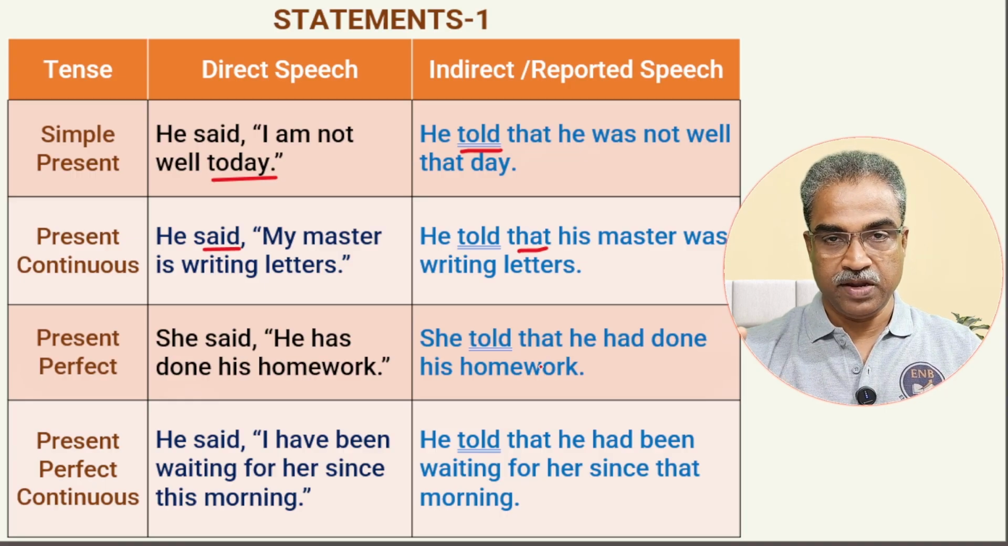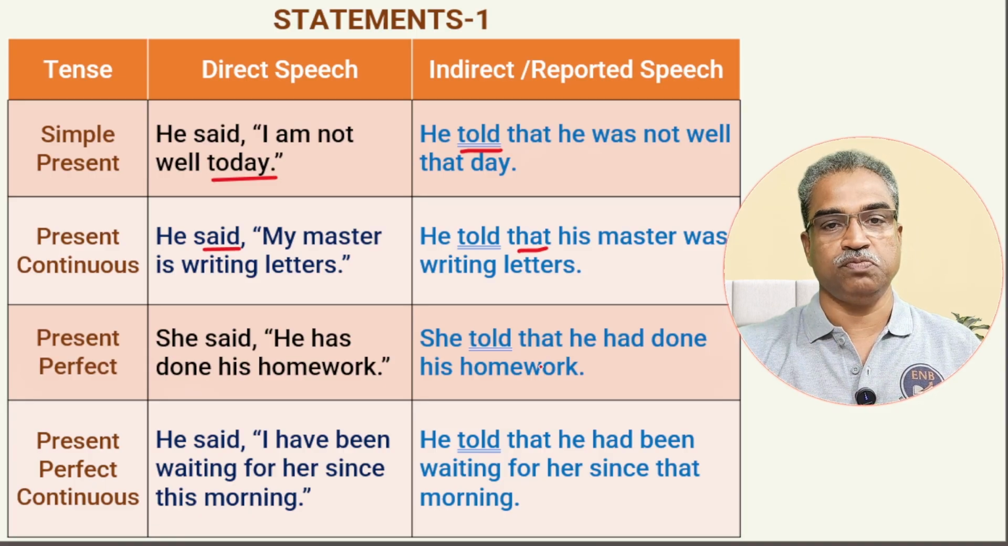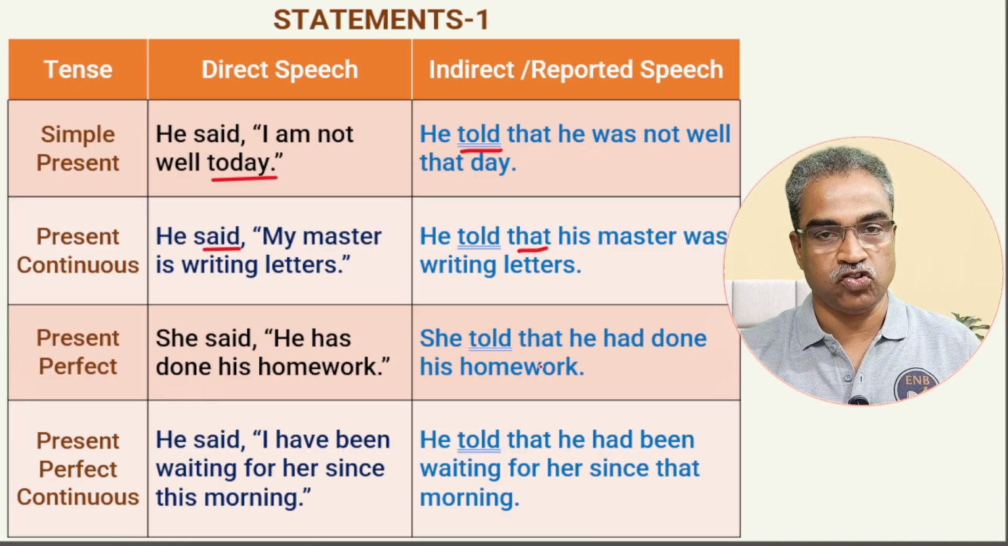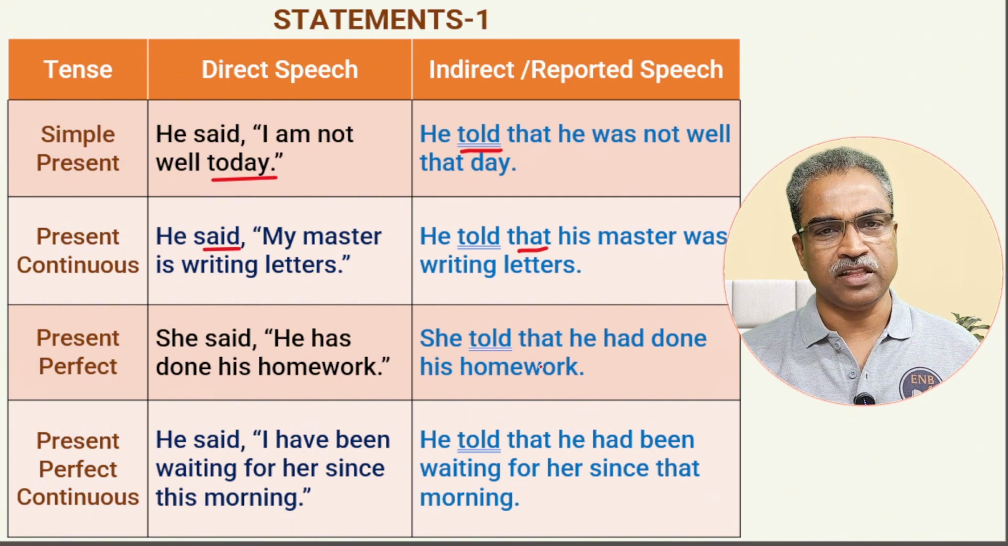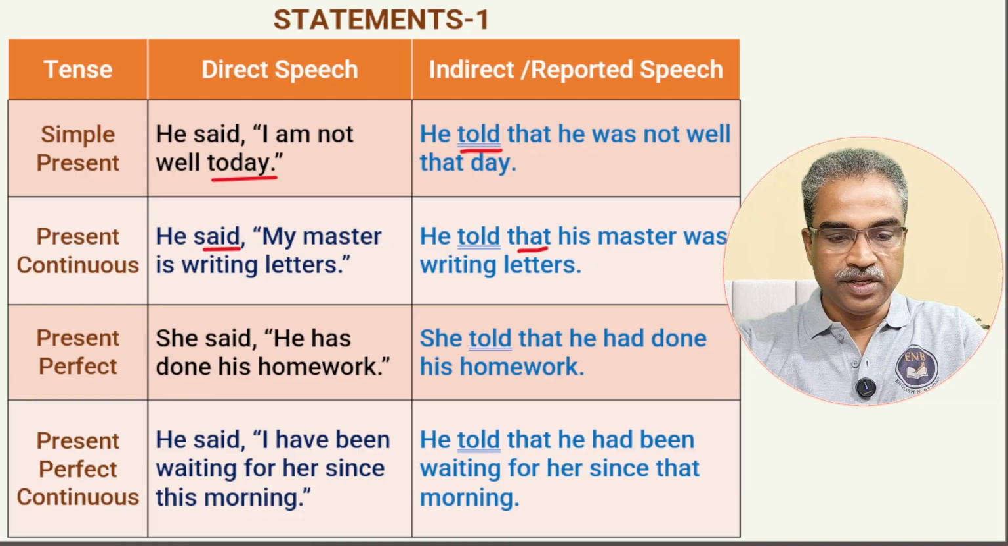You understand the tense play? Corresponding past tense? Simple present, simple past. Present continuous, past continuous. Present perfect, past perfect. Present perfect continuous, past perfect continuous. Simple past also into past perfect. Past continuous, past perfect continuous. All other tenses, nothing to do. They remain as they are. Future, will or shall, you only have to change into would. Rest everything will be okay. So that is it. He told that he had done his homework.